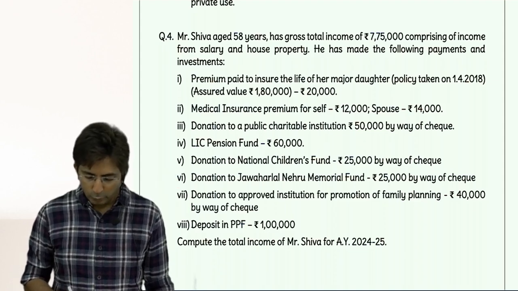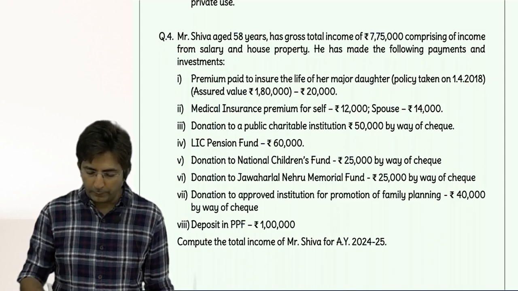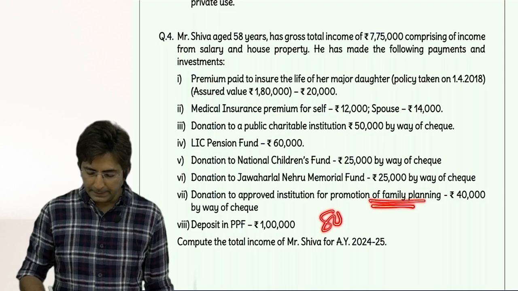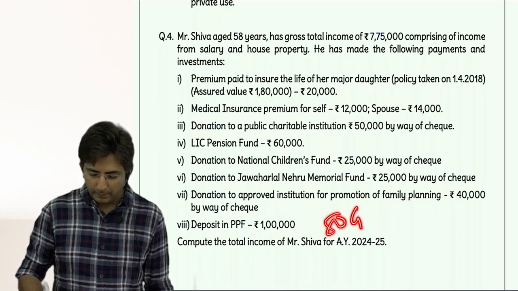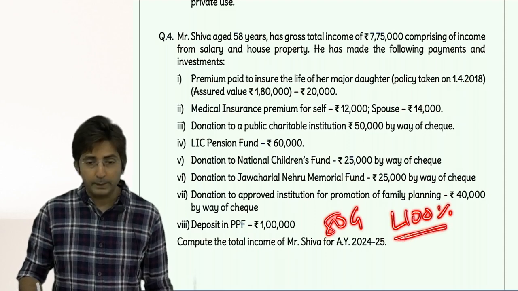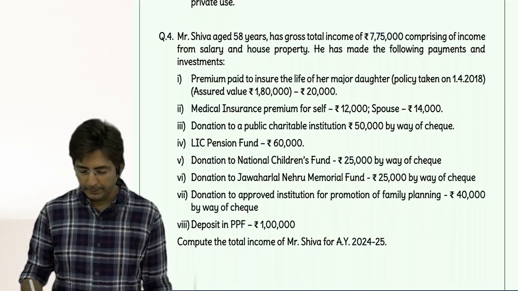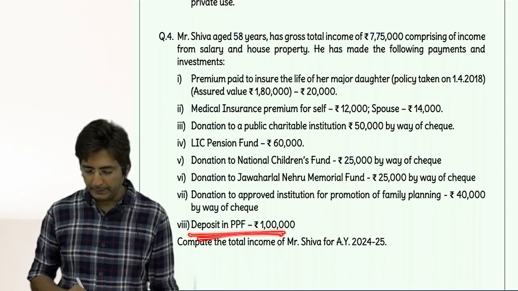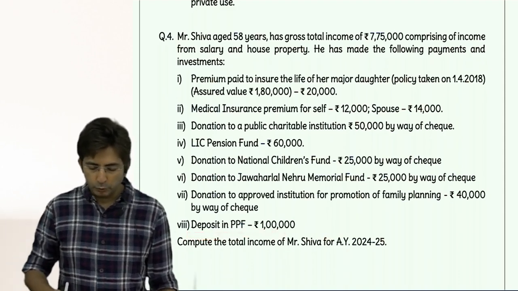Then donation to an approved institution for promoting family planning. This is 80G, L 100%. In 80G it will be limited category 100%. It is from Panel B. Then deposit in PPF, 80C. Okay. So check the answer.